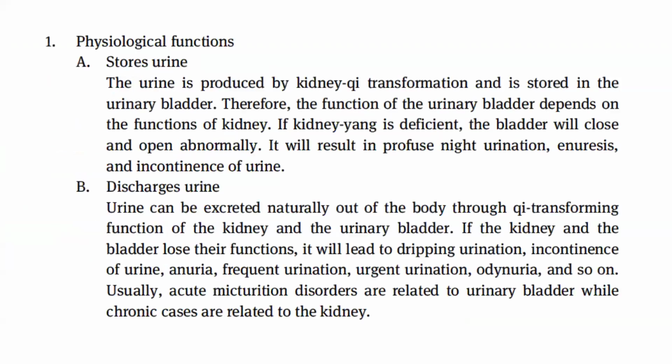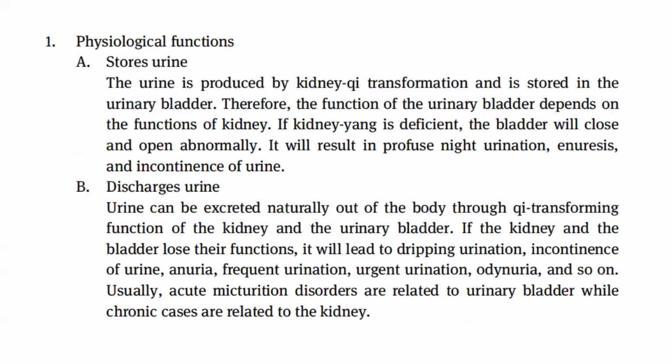The urine is produced by kidney qi transformation and is stored in the urinary bladder. Therefore, the function of the urinary bladder depends on the functions of kidney. If kidney yang is deficient, the bladder will close and open abnormally. It will result in profuse night urination, enuresis, and incontinence of urine.